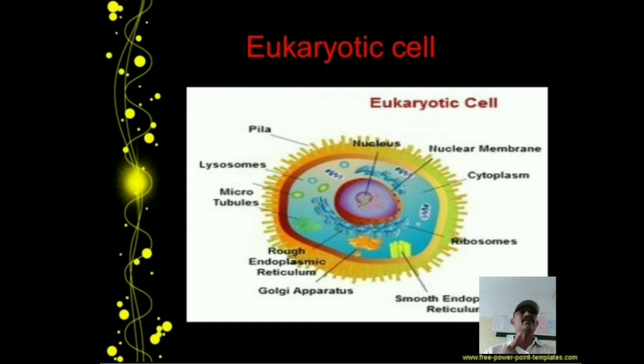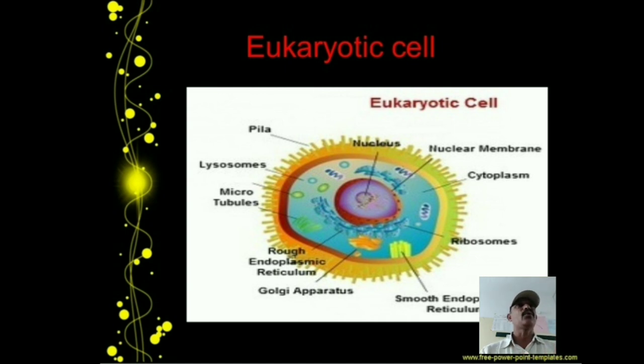Here, Eu means true, and karyotic means nucleus. So a true nucleus is bounded by a membrane, called the nuclear membrane. If the cell has a nuclear membrane around the nucleus, then you can say it is a eukaryotic cell.